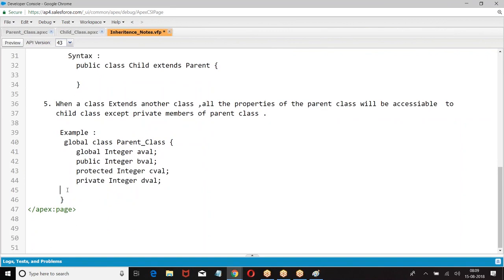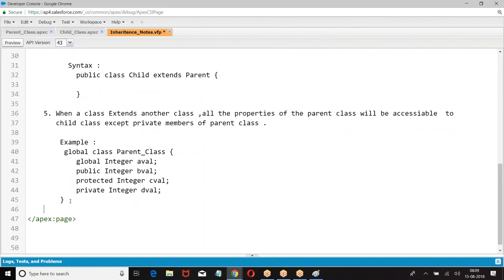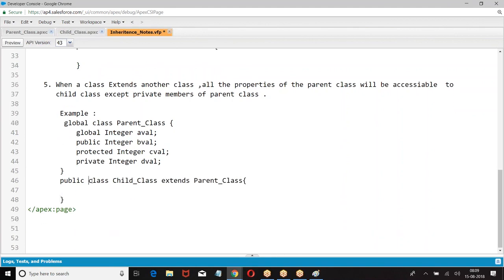Then I'm taking a class. Both are two different classes, not a single class. Public class. Public child class extends a parent class.